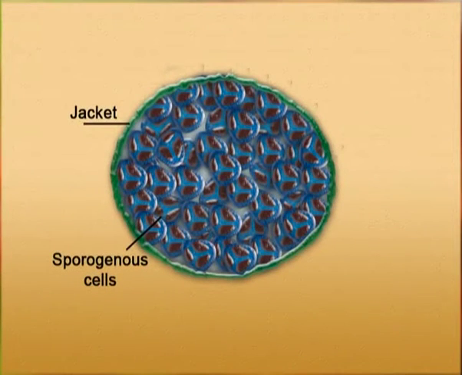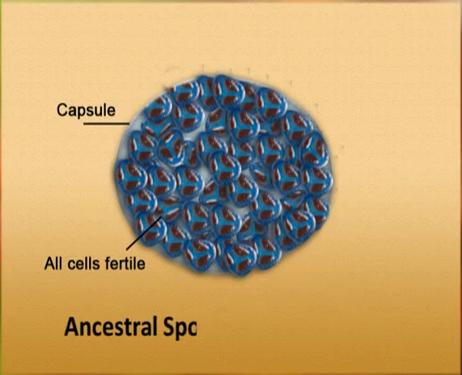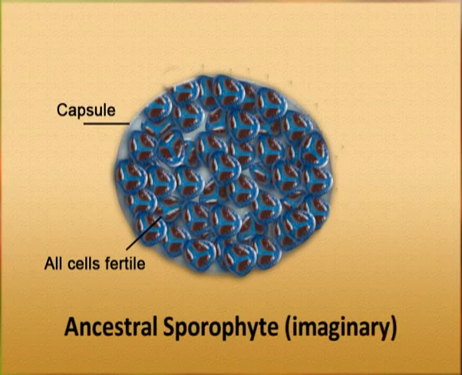According to this theory, the most primitive and simplest sporophyte is found in the genus Riccia, which has evolved from an ancestral sporophyte that consisted of a mass of sporogenous tissue with all cells being fertile.